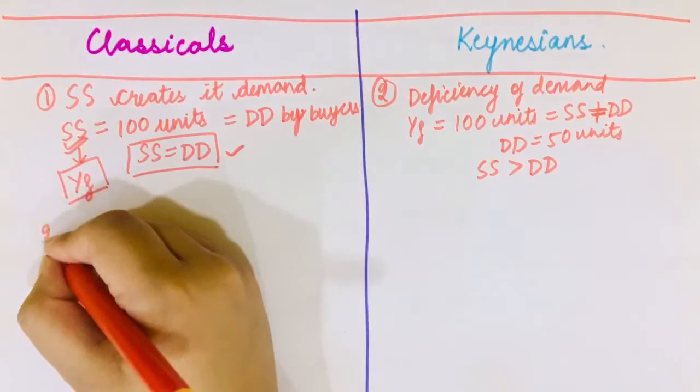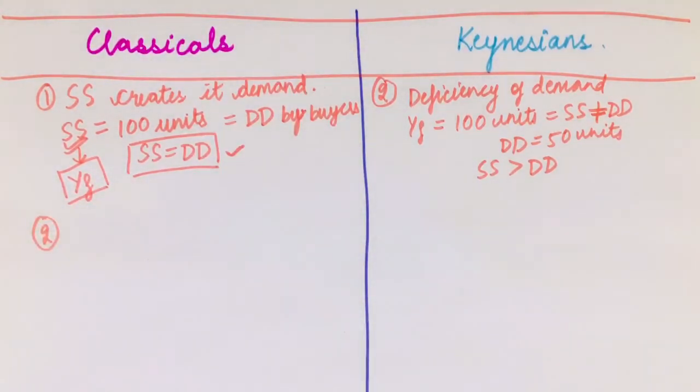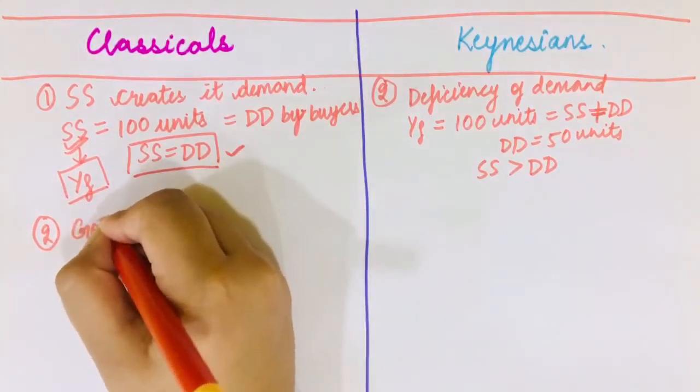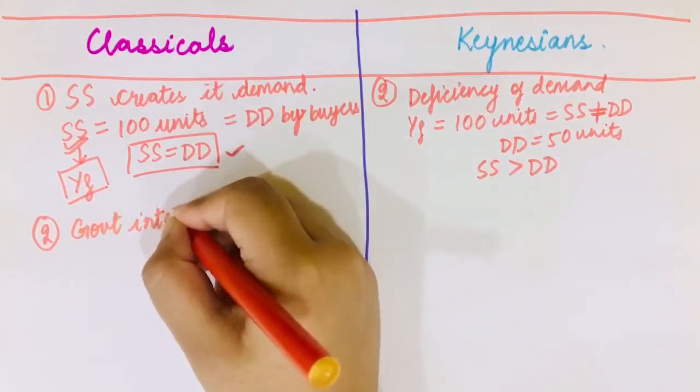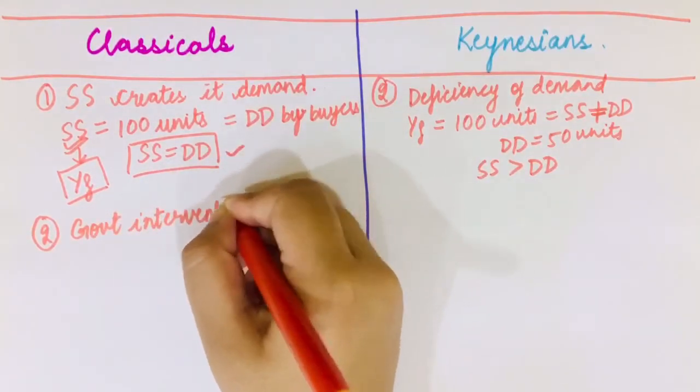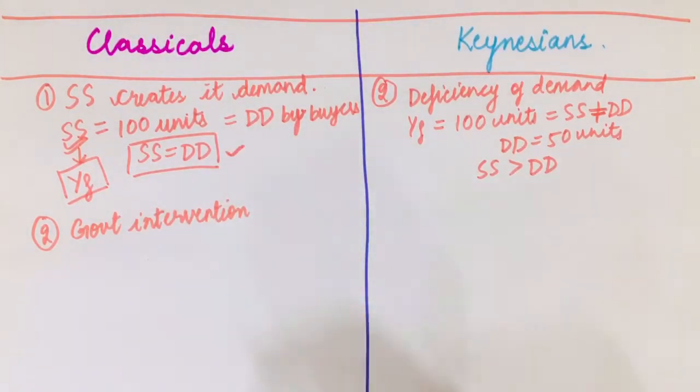Now let's move on to the second difference of thought. Classical said that government intervention is not required. So what do you mean by government intervention is not required? It means that if the government increases its expenditure, suppose a government decides that it will spend on infrastructure, it will build roads, it will do the necessary things to bring development in the economy, it would not be helpful for the economy. This is what classical said.